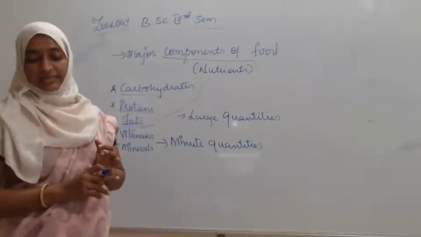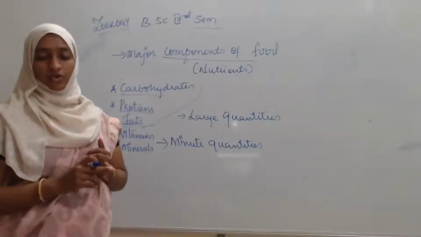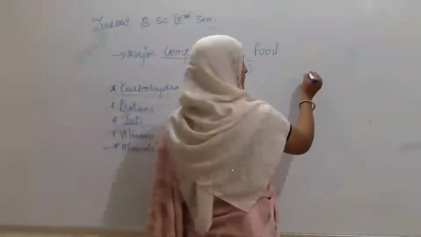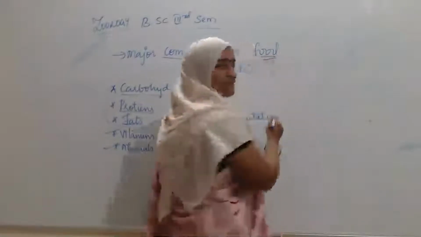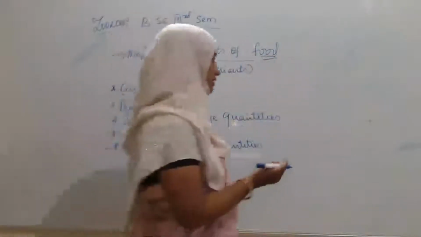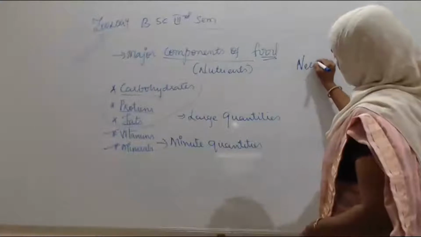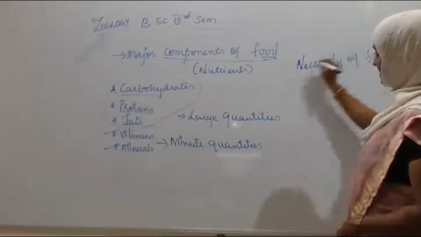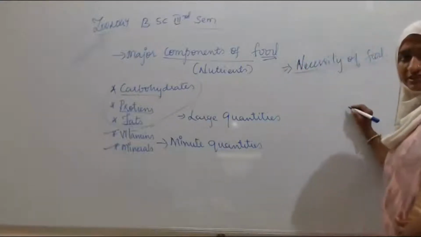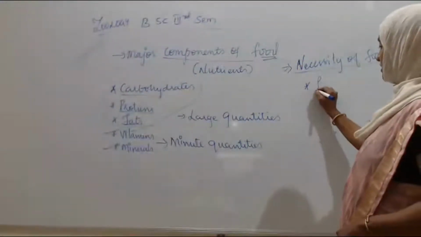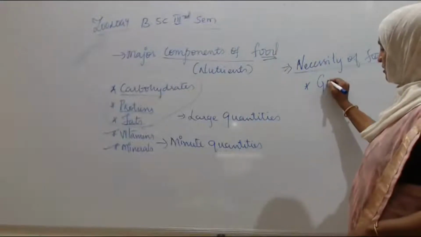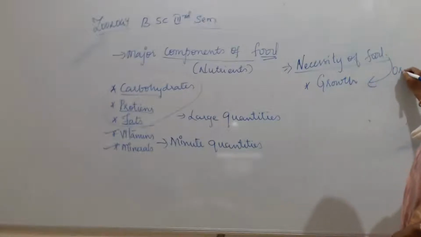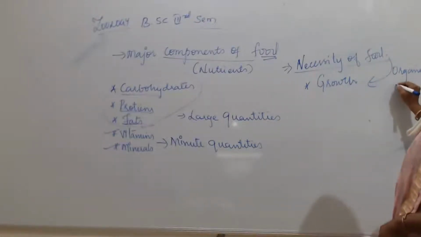Food provides the energy and organic material for growth and repair of the tissues. What is the necessity of food? Why does a living organism require food? First, food is required for growth. For growth, the food provides the organic substances.